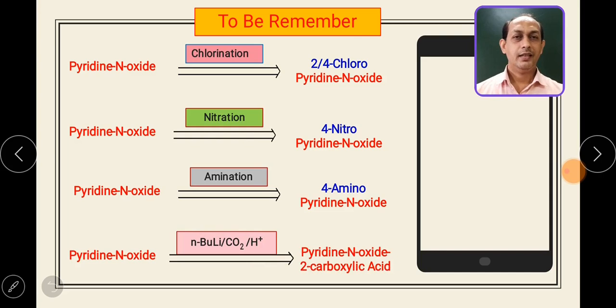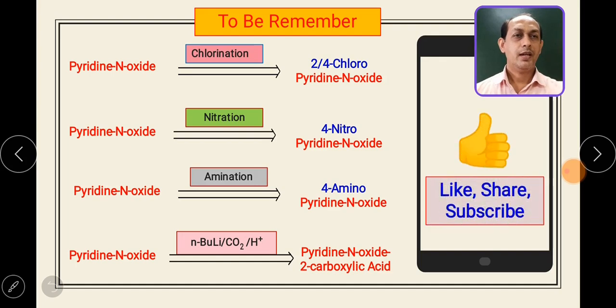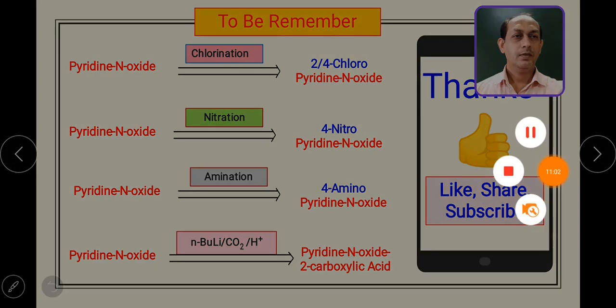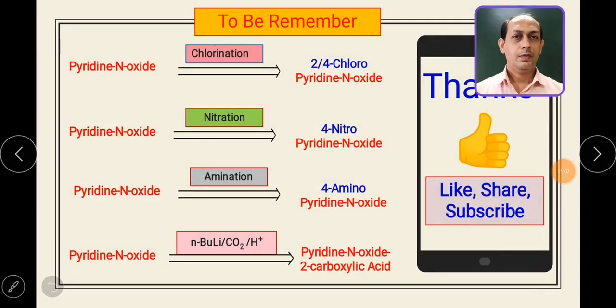And lastly, when pyridine N oxide is reacted with butyl lithium, it forms an organolithium compound, which is then reacted with carbon dioxide in acidic medium. You will get pyridine N oxide 2-carboxylic acid. So these are the important reactions we need to summarize for pyridine N oxide. Go through these 4 reactions. Some of them are electrophilic substitution reactions and some of them are nucleophilic reactions.